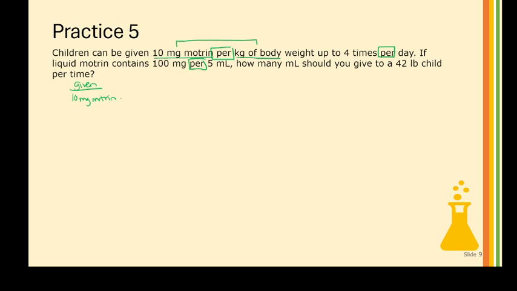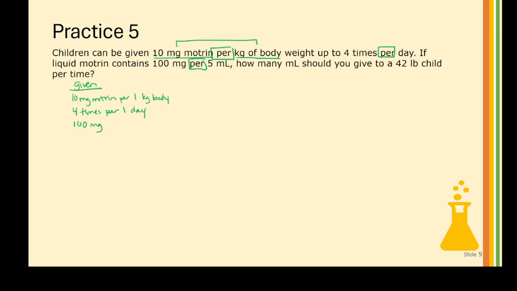So I'm going to keep this together because it is relationship information: per 1 kilogram of body. And then 4 times per 1 day. And then liquid Motrin contains 100 milligrams.